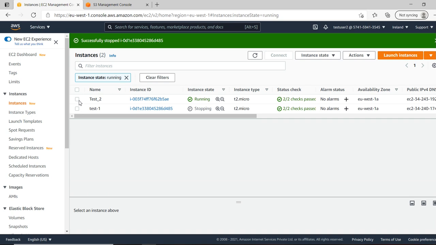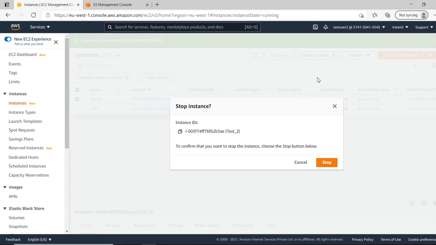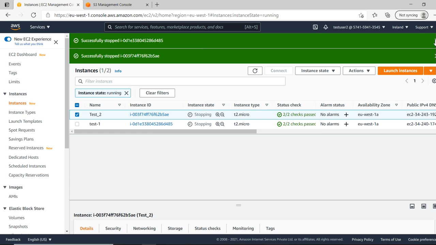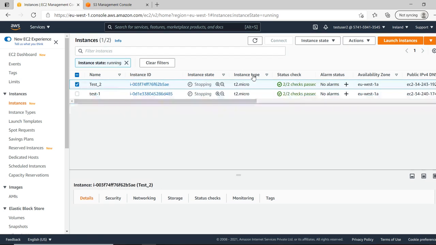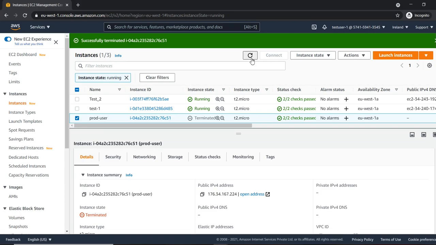Okay, he stopped this one. Instance state, stop instance. Come on, this guy is not having the privileges. We need to refresh here, the policies are not applied.